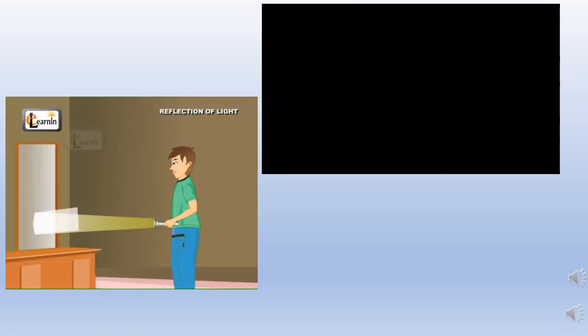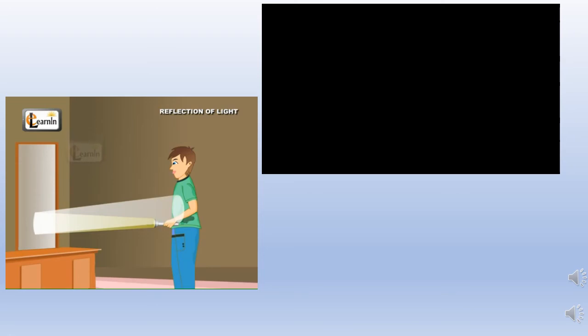Reflection of light. We generally use mirrors to see our own images in our houses. When we stand in front of a mirror, our image is formed because the light on us reaches the mirror and gets reflected from the mirror's surface. The process of light returning from the face of a mirror is called reflection.